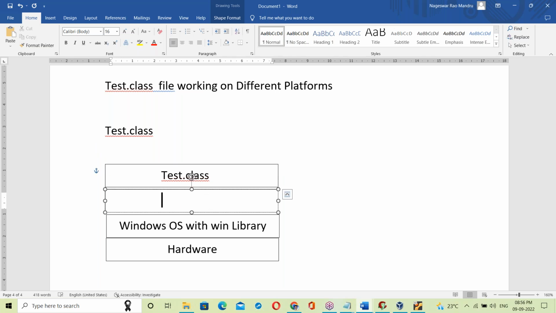What is that layer? Can anyone guess it? Anyone? No one?